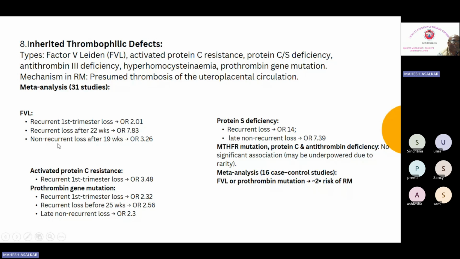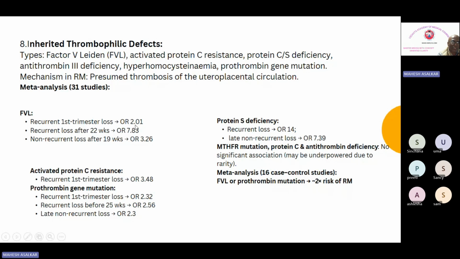Non-recurrent loss after 19 weeks of gestation, odds ratio is 3. So the highest odds you see after 22 weeks of gestation. So factor 5 Leiden has more association with recurrent pregnancy loss in the second trimester. Then you have activated protein C resistance, recurrent pregnancy loss in the first trimester, odds ratio is 3.4. Then prothrombin gene mutation, first trimester 2.32, before 25 weeks 2.56, late non-recurrent 2.3.